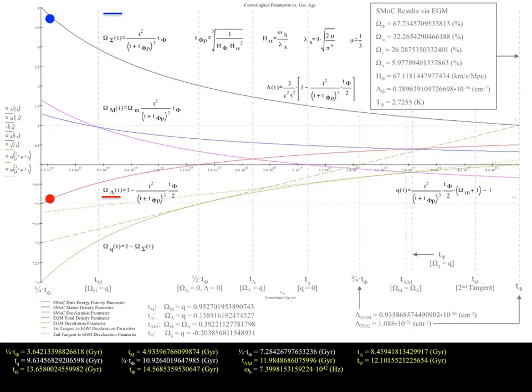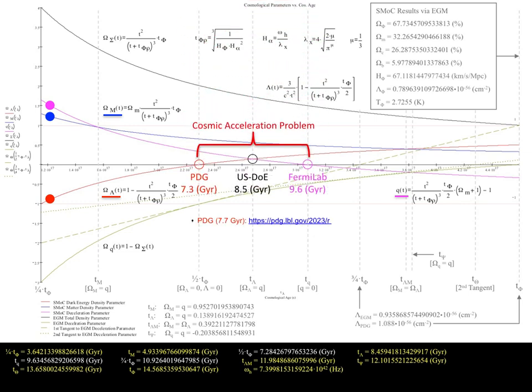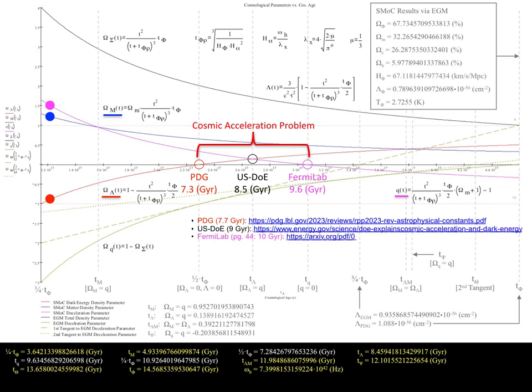In this illustration, we see the dark energy density parameter plotted by the red curve, the pressureless matter parameter plotted by the blue curve, and the deceleration parameter plotted by the magenta curve. The particle data group estimate for the commencement of cosmological acceleration is represented by the red circle, the U.S. Department of Energy estimate is represented by the black circle, and the Fermilab estimate is represented by the magenta circle.